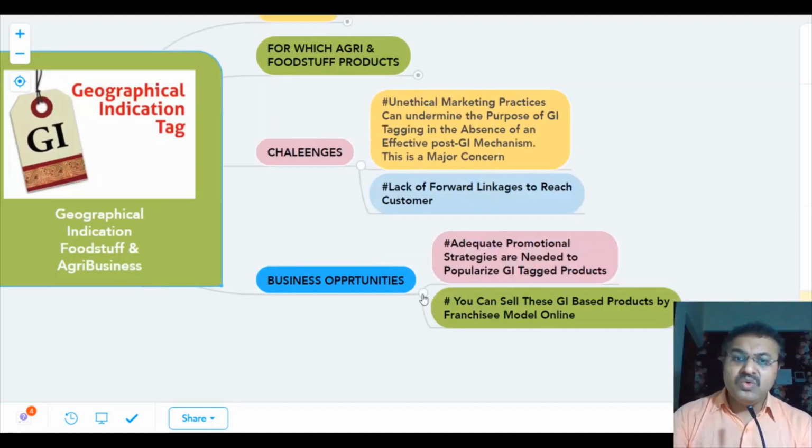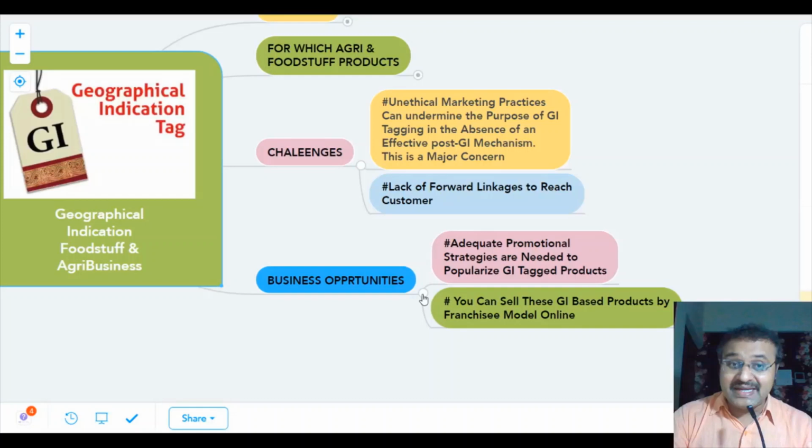Now we will discuss the important business opportunities for GI products. These GI products are an indication of quality, because of that area-specific quality. If we say Ratlami Sev, that sev cannot be prepared anywhere else in India with that quality, and hence there is business opportunity.